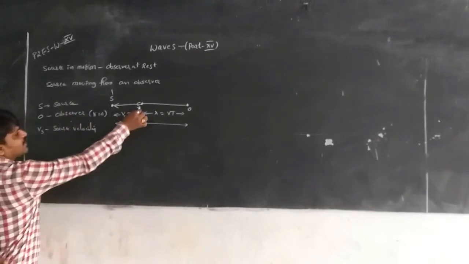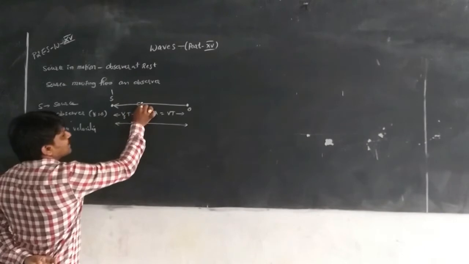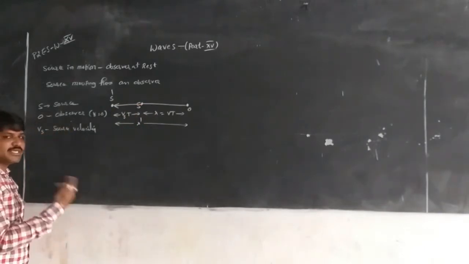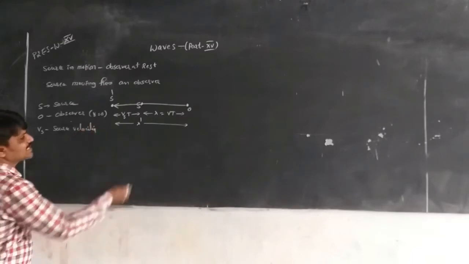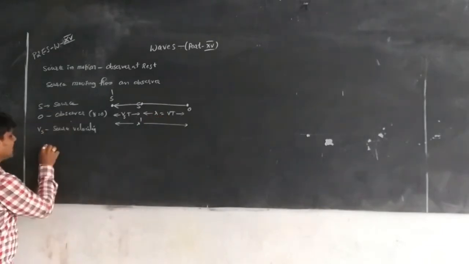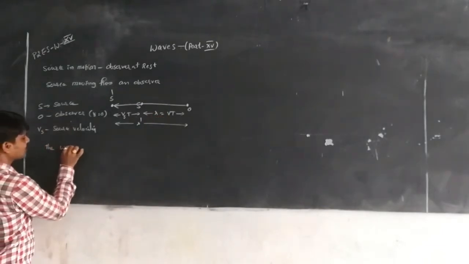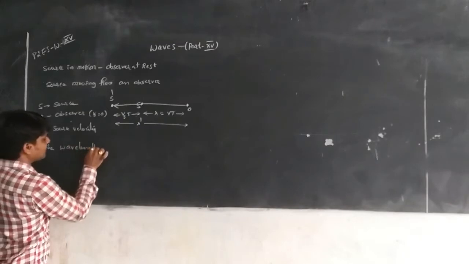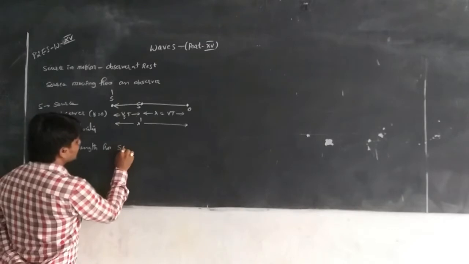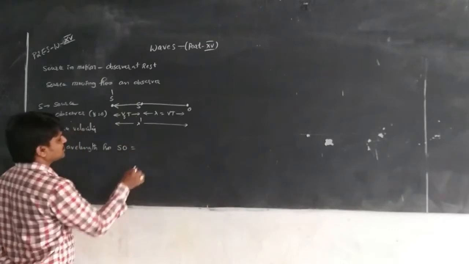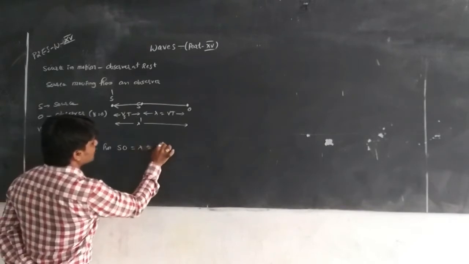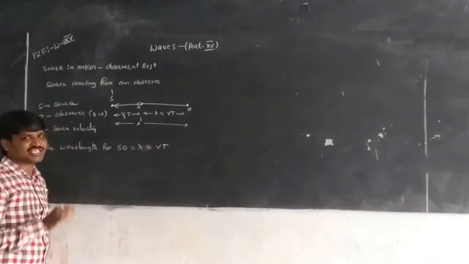From this situation, at the initial stage the source emits one crest, or one wave, at a distance of one wavelength lambda, while the source recedes. So the wavelength from S to O is SO, which is equal to lambda, which is equal to V into T. That is the initial stage.